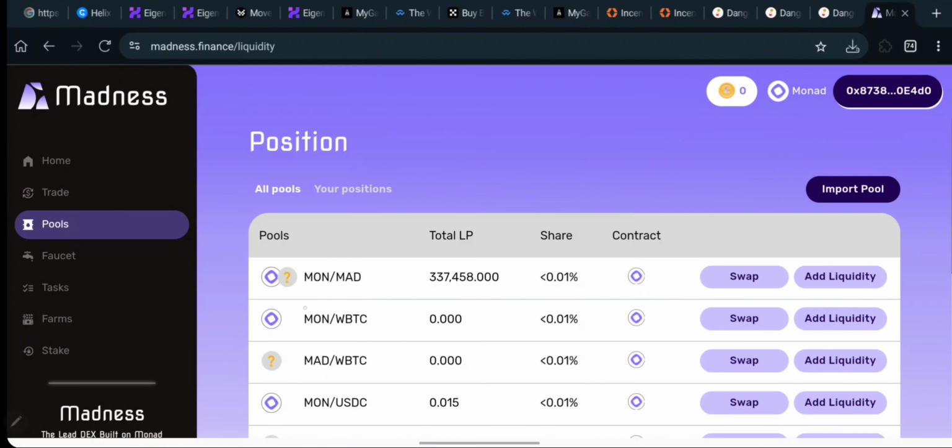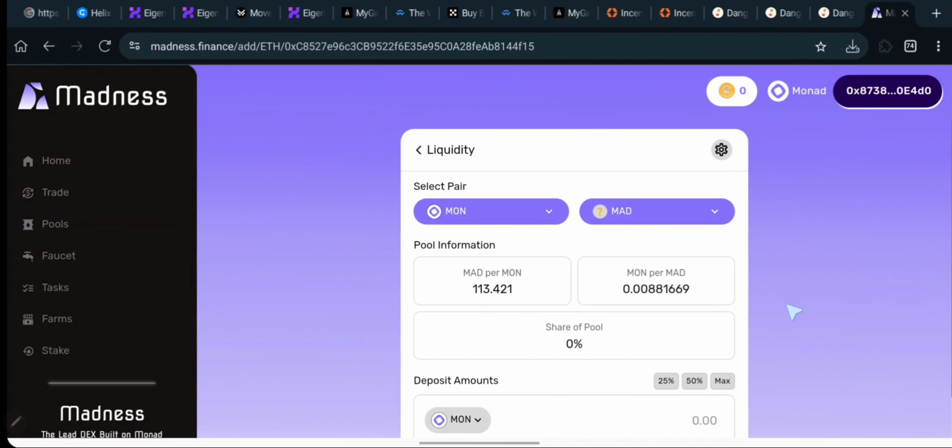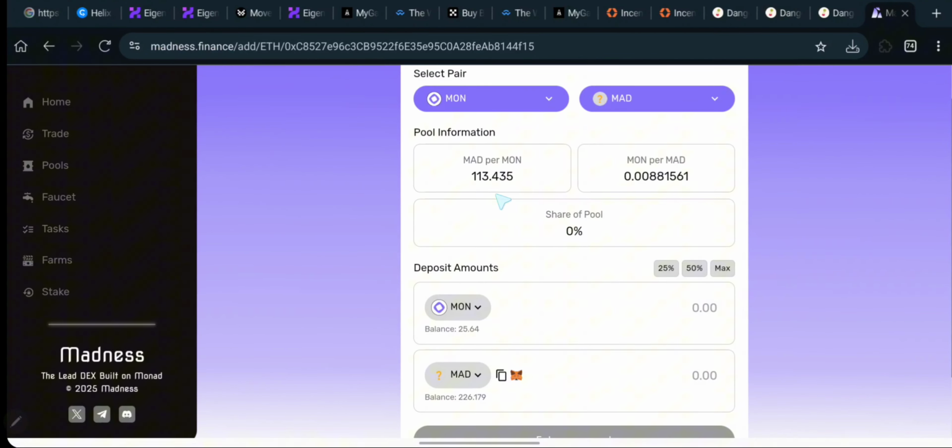So right now guys, I will go ahead and select this first one because I already have some Mon token and I have some MAD token as well. So right now guys, I need to click on add liquidity. Right here guys, you can see for every MAD token you get 113 MAD for every Monad token, and you get 0.08 mon for every MAD token.